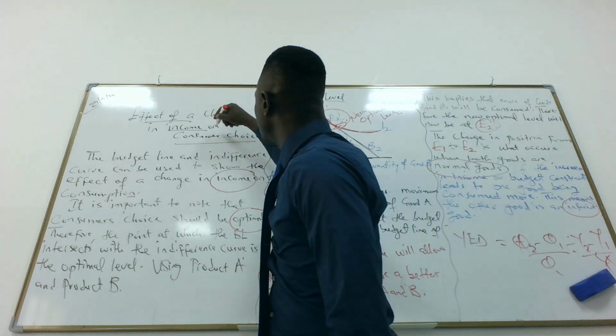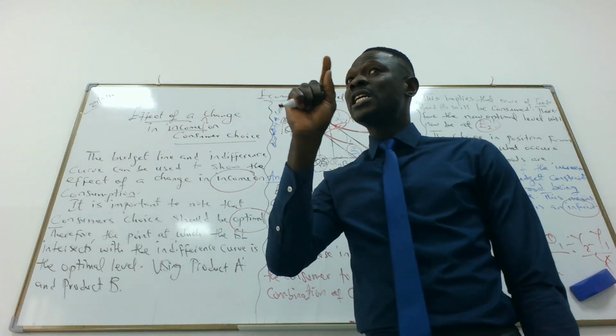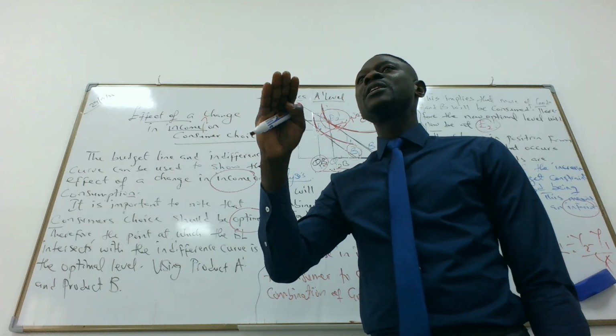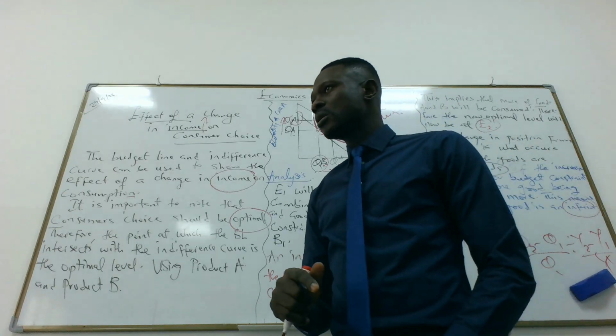As soon as income increases, consumer choices increase. Using the budget line and the indifference curve, it means there's going to be a new position for the optimal level. Any question? No, thank you.